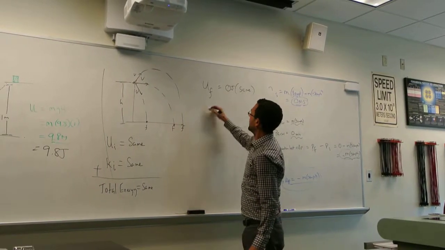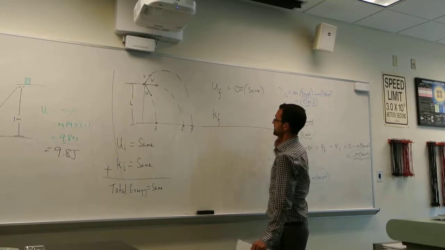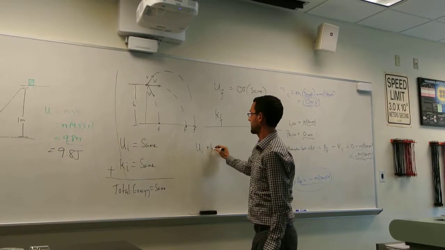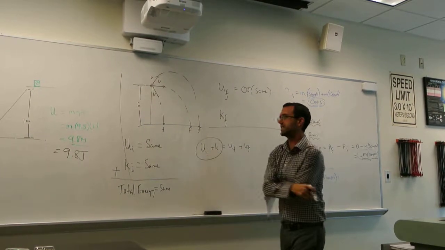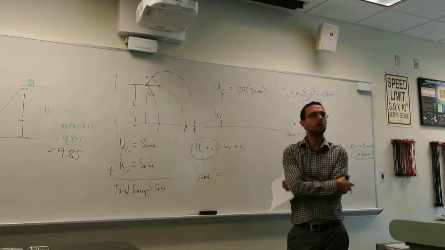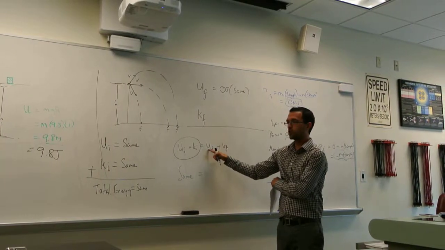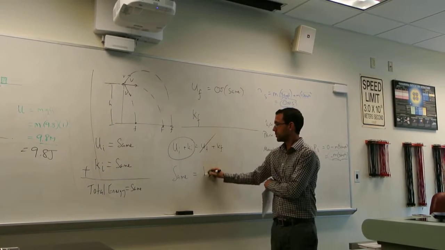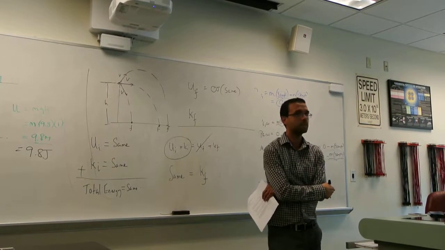0 joules. Okay. Now, kinetic final. So if we do this, let's take a look. U initial plus K initial equals U final plus K final. Does everybody agree U initial plus K initial is the same for all of those? So the left side I'm going to write same. Potential final is 0. So does everybody agree that that immediately says that kinetic final is the same?